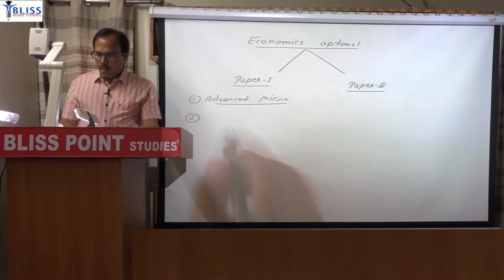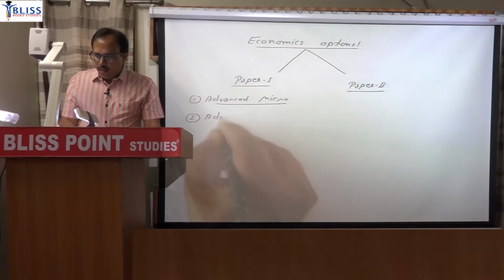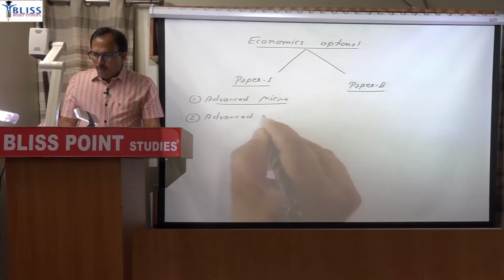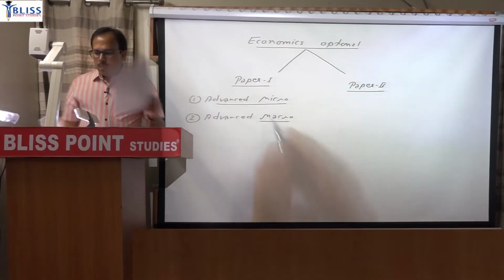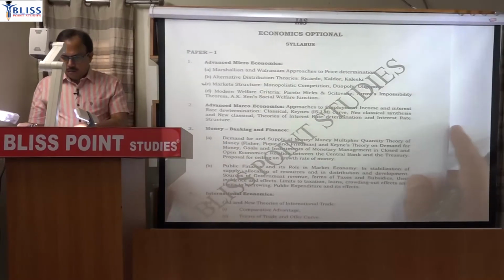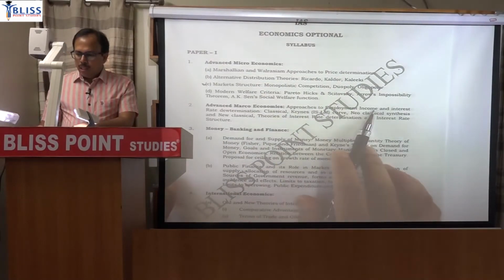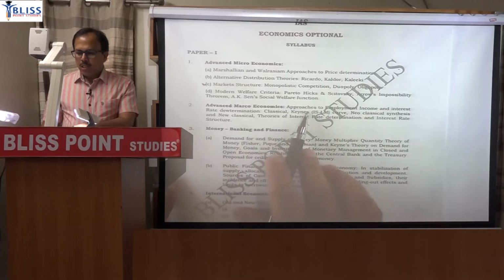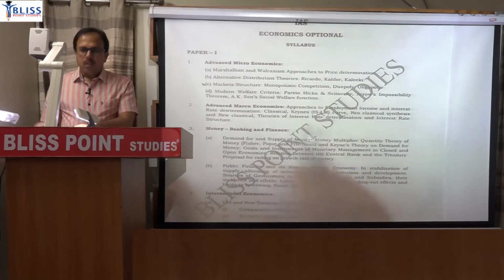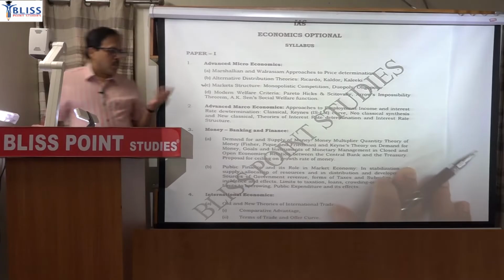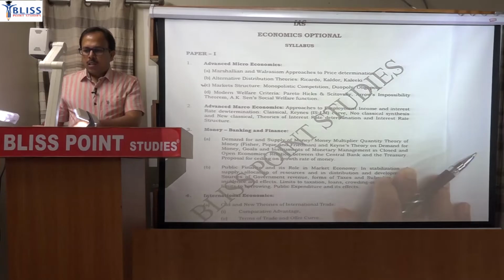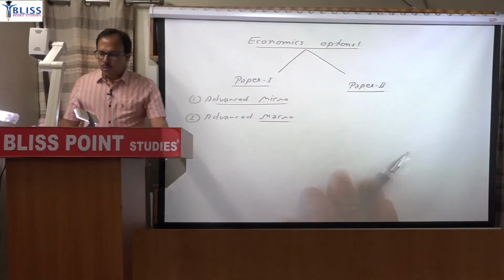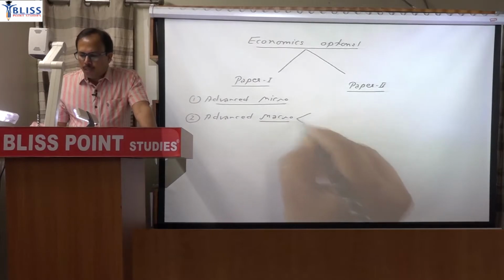So one aspect is micro, then the second part is advanced macro. Now in the advanced macro syllabus it is written: approaches to employment, income, interest rate determination, classical and Keynesian, neoclassical synthesis, theories of interest rate determination, and so on. So broadly you can say that macroeconomics is divided into 2 parts, the classical approach, that is the traditional approach, and the Keynesian approach.